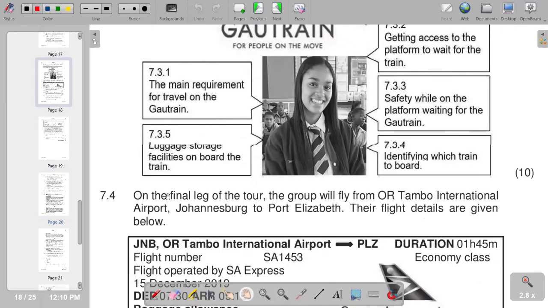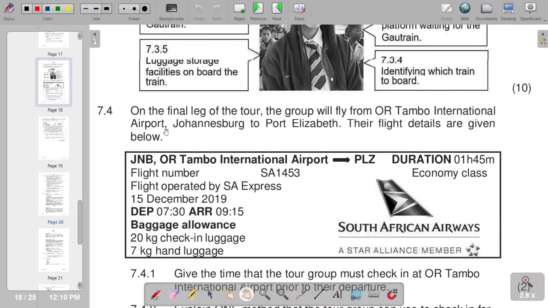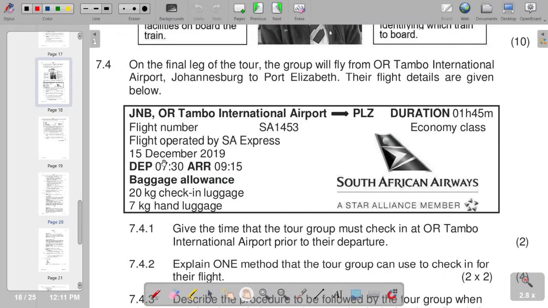So in terms of 7.4 now, on the final leg of the tour, the group will fly from OR Tambo International Airport, Johannesburg, to Port Elizabeth. Their flight details are given below. And then the first question is, give the time that the tour group must check in at OR Tambo International Airport prior to their departure.